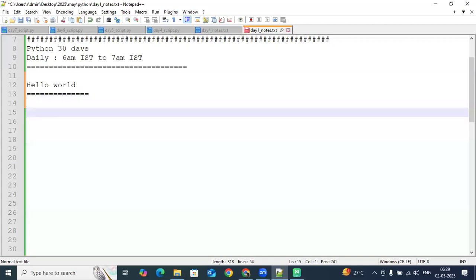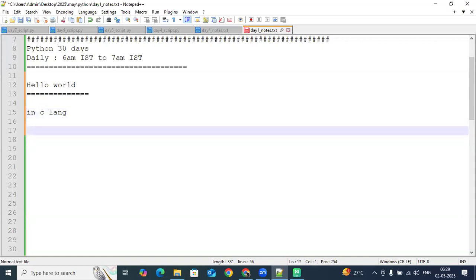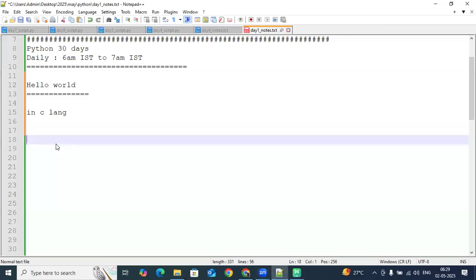Anyone here, tell me in C language how we can write this hello world? Just type here in the chat. What is the function and how to write it? Is it possible only with printf hello world?